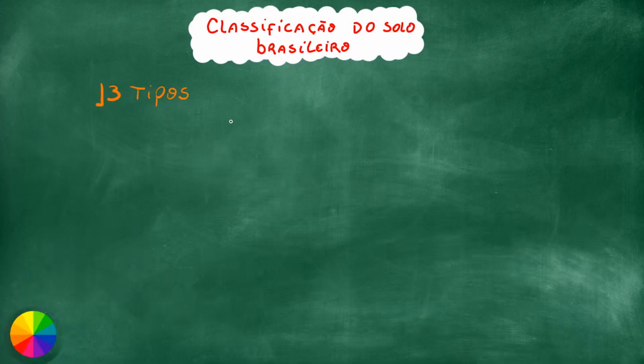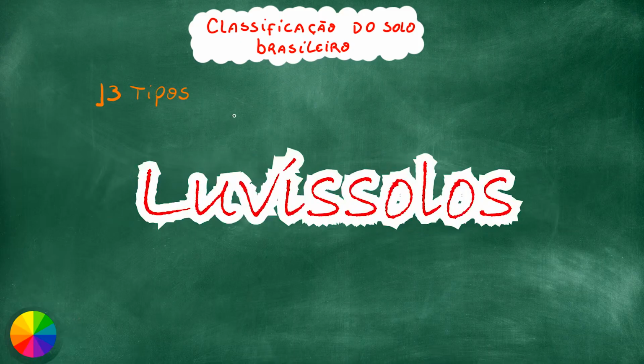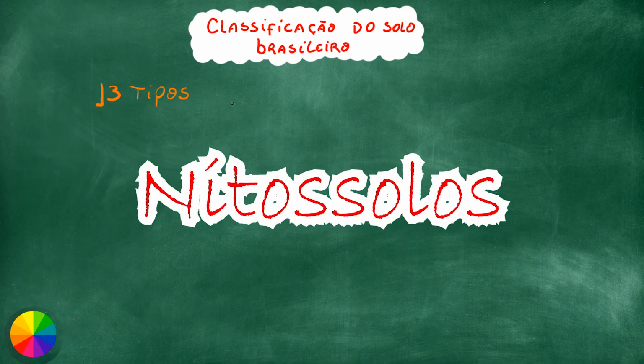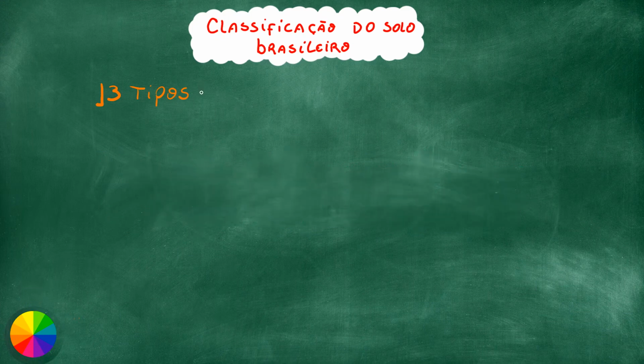And the 13 types of soil I mentioned are the following: argisols, cambisols, xerosols, zernosols, spodosols, glasols, latisols, luvisols, neosols, nitasols, organosols, planosols, plinthosols, and vertisols.